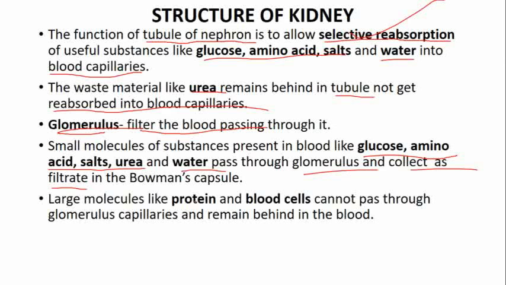Now large molecules like protein and blood cells cannot pass through the glomerulus capillaries and they remain in the blood. So in the filtrate we do not get protein and blood cells because they are large in size, but glucose, amino acid, salt and urea can come along with the filtrate because they are smaller in size. So here the work of selective reabsorption comes.